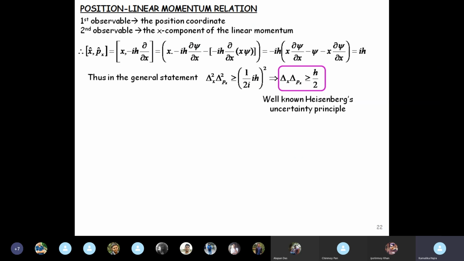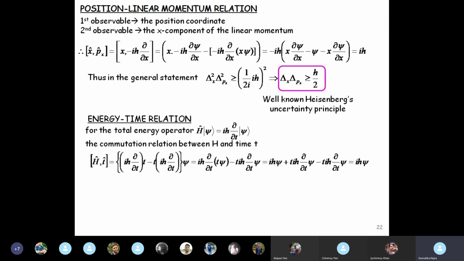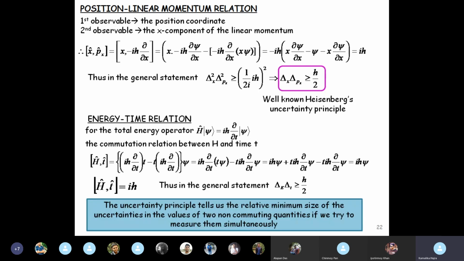Next, we take the energy-time relation. The total energy operator H psi is equal to i h cut del by del T psi. So the commutator between the Hamiltonian H and time T can be computed and shown to be i h cut. So in the general statement, you have delta E, delta T greater than or equal to h cut by 2. So once again, the uncertainty principle tells us the relative minimum size of the uncertainties in the values of the two non-commuting quantities, if we try to measure them simultaneously.